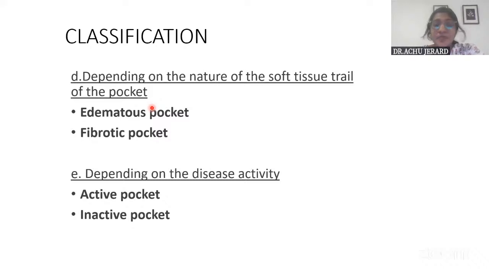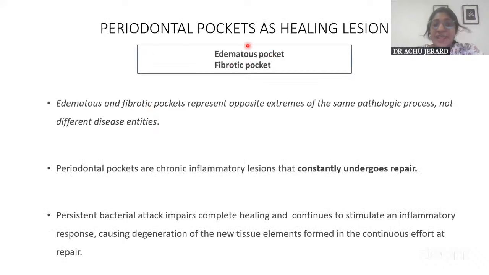Okay. So when coming on to this edematous and fibrotic pocket, that is when I told you that you can explain it in the periodontal pocket as a healing lesion, because the fibrotic pocket and edematous pocket represent opposite extremes of the same pathologic process. They are not different disease entities. They are pockets themselves, one classic sign of periodontal infection or periodontitis itself. But they represent the opposite extremes.